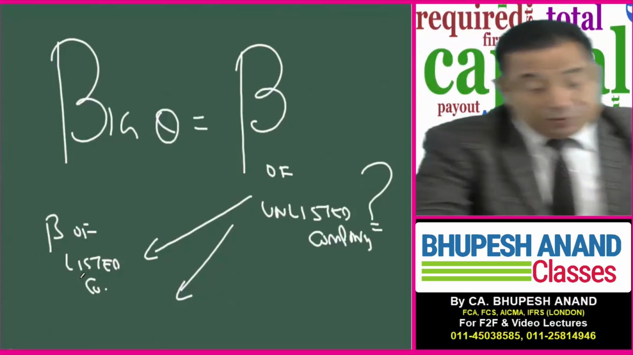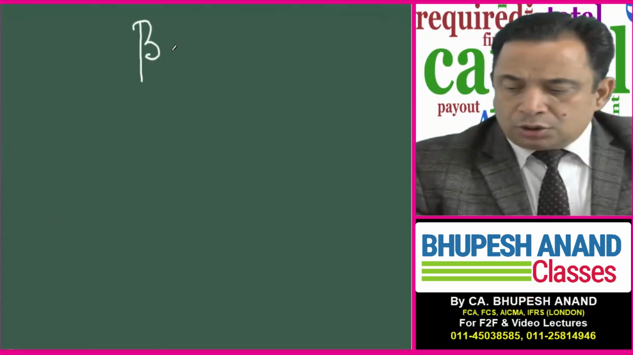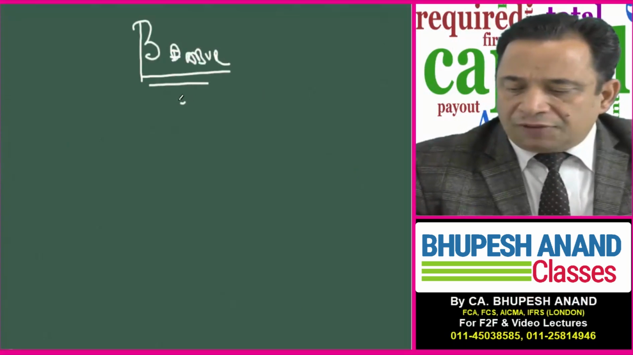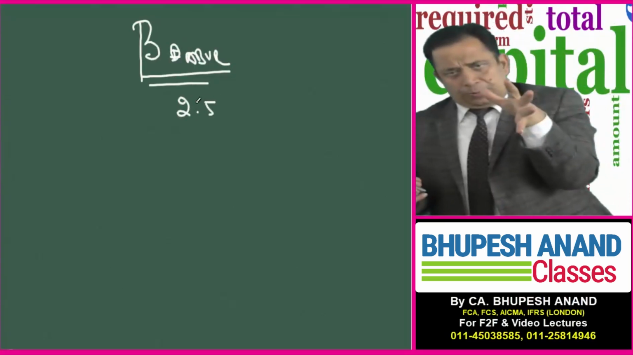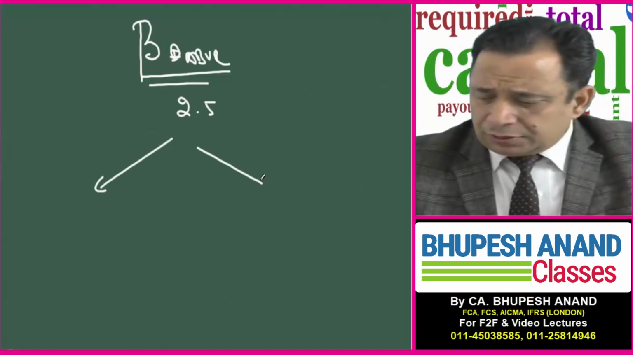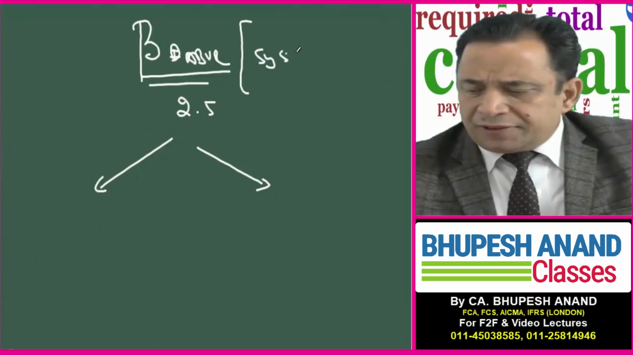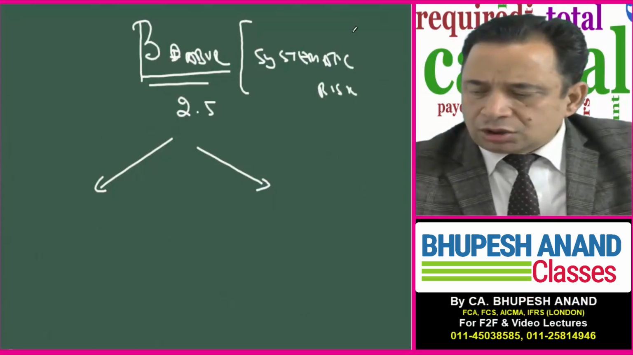So my dear friends, I want to tell you the logic behind that. Please be focused. Suppose the beta of Dabur is 2.5. Let it be the case; I am taking a hypothetical example just to explain. And this beta of 2.5 is the systematic risk of Dabur.